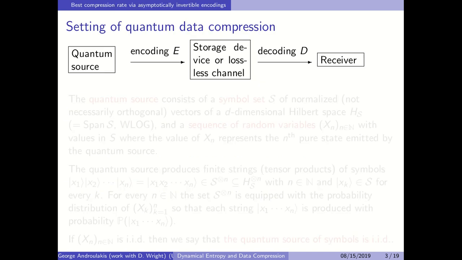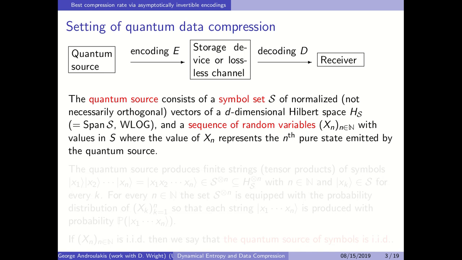So let's recall the best compression rate via asymptotically invertible encodings. We have a quantum source that emits strings of quantum symbols. We have an encoding E that takes those strings of quantum symbols to a storage device, and the decoding D that takes those compressed strings of symbols to a receiver.